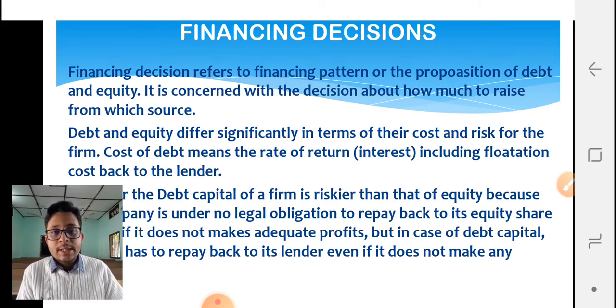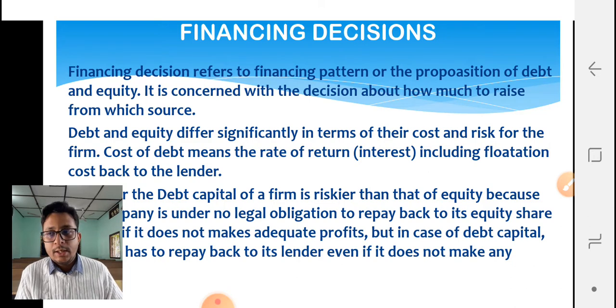But that is not the same in the case of equity financing. In equity financing, a company is under no legal obligation to repay the equity shareholders. So that makes equity financing less risky, but much costlier.